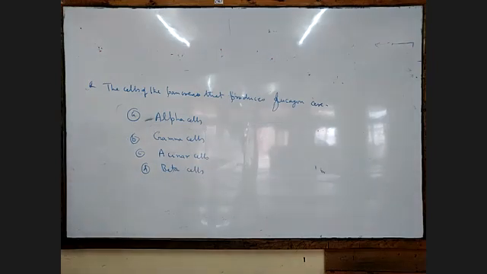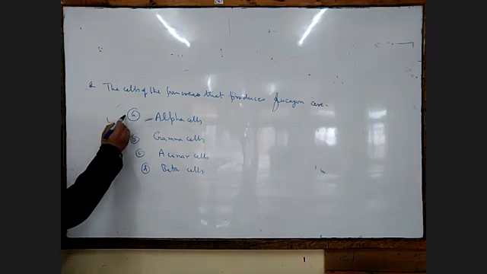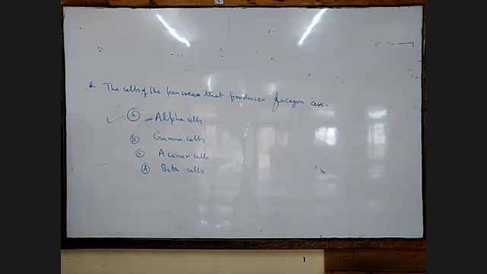So here alpha cell, gamma cell, acinar cell, and beta cell. The cell of the pancreas that produces glucagon is the alpha cell. Beta cell will produce the insulin. Alpha cell will produce the glucagon.